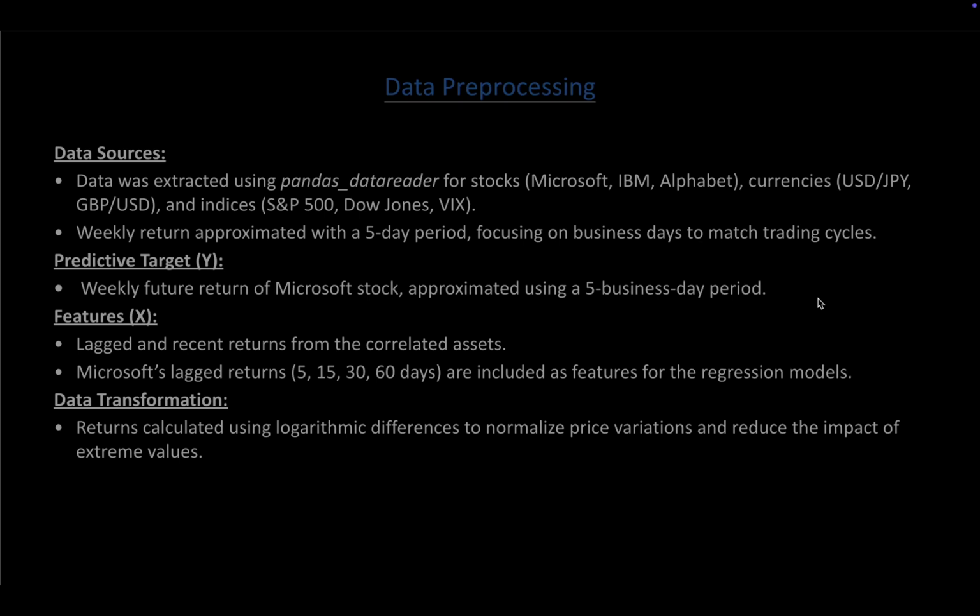For data preparation, we extracted information from sources like Pandas DataReader for stocks, currencies, and indices. We used logarithmic differences to calculate returns, normalizing price variations to reduce the effect of extreme values. The weekly returns are approximated using a 5-day period to align with trading cycles. Key features included lagged returns from Microsoft and correlated assets to build a robust predictive model.